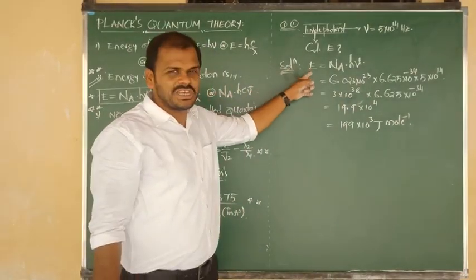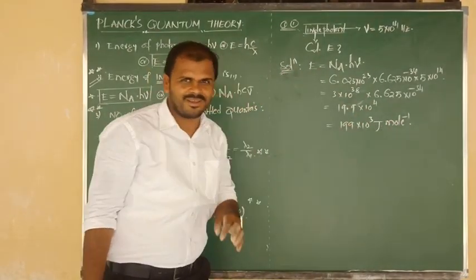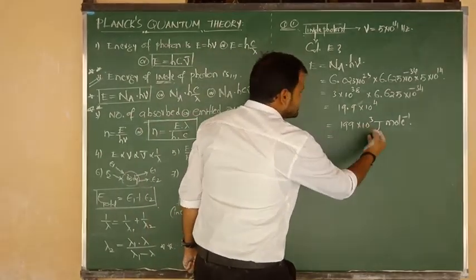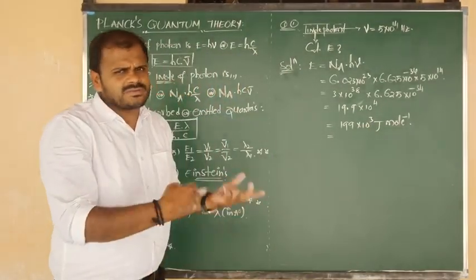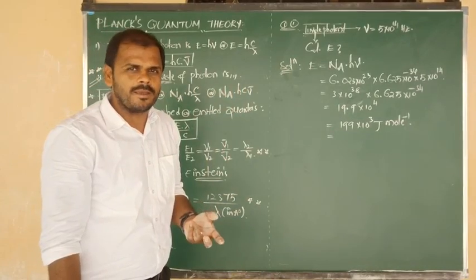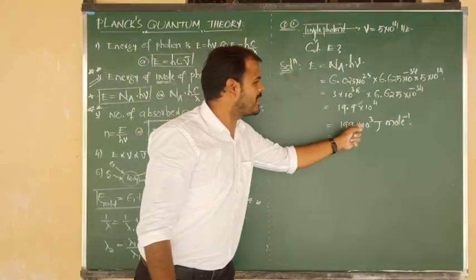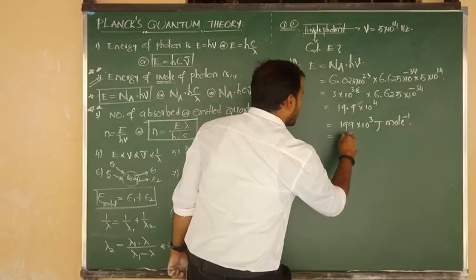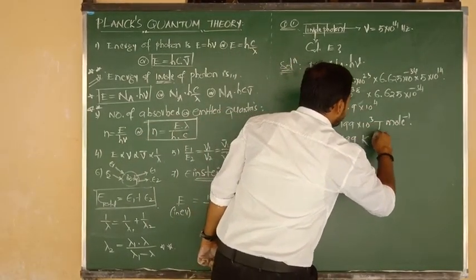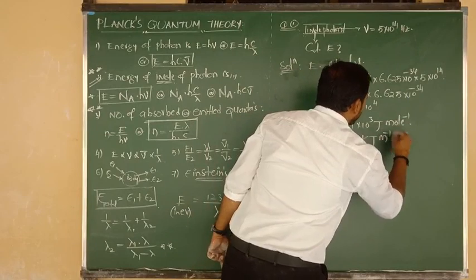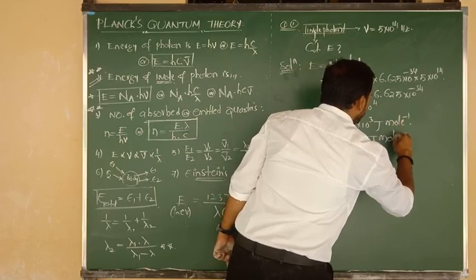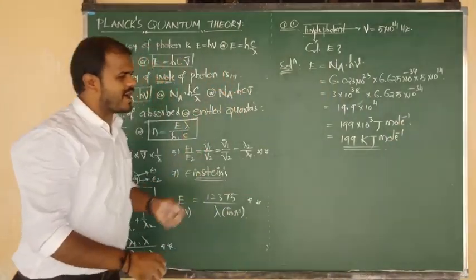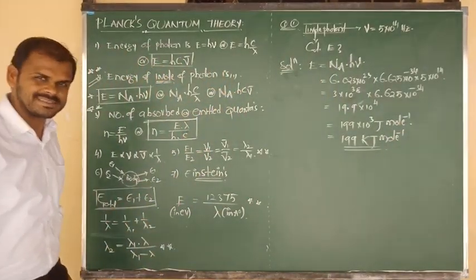So what is the energy unit? Joule per mole. I have given it in the EMR topic. This value we already got as the answer, but we can convert it into kilojoules also. 1 kilo is equal to 10 to the power of 3 joules. So in 10 to the power of 3 J, we can write 199 kilojoule per mole. 199 kilojoule per mole. This is your final answer. Very, very important. I hope you understand.